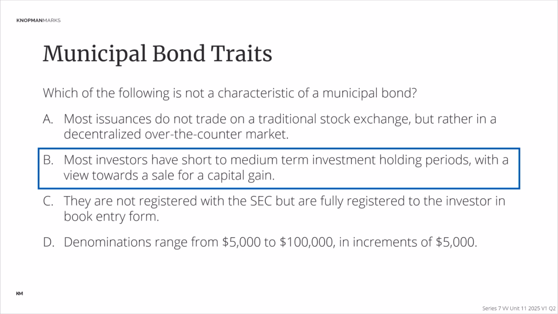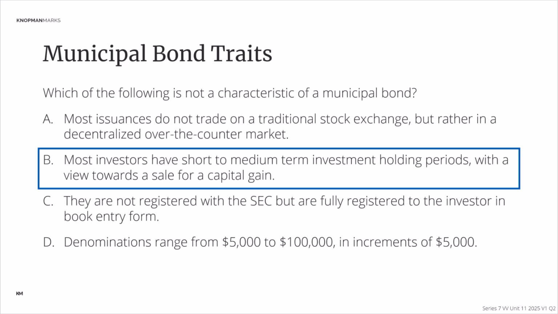In this book entry form, what is the other piece? Well, the ownership is typically recorded electronically. We don't actually have bearer certificates anymore. So if you go to, for example, Salt Lake City and look at some of the municipal bonds that that municipality has issued, they will have a book or a record of all the owners of the bond. So every 6 months, they can make the tax-free interest payment. It's not who's holding the physical bond. And that's what we mean by book entry form as opposed to bearer form.